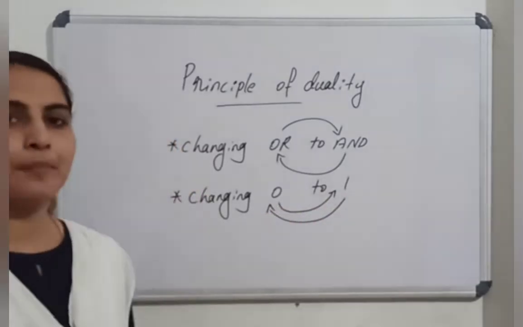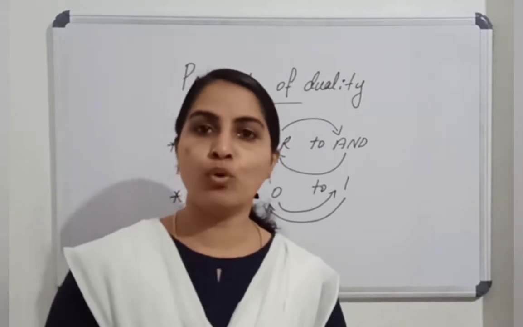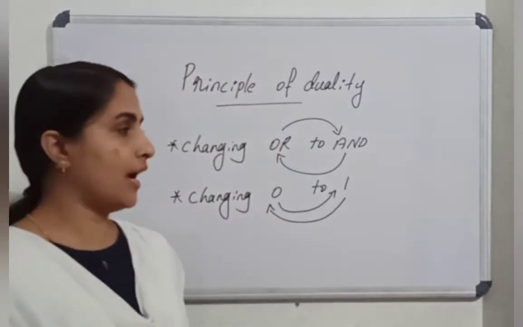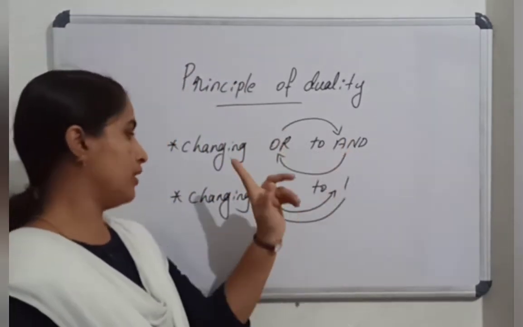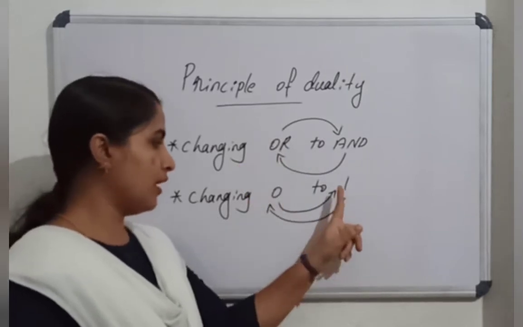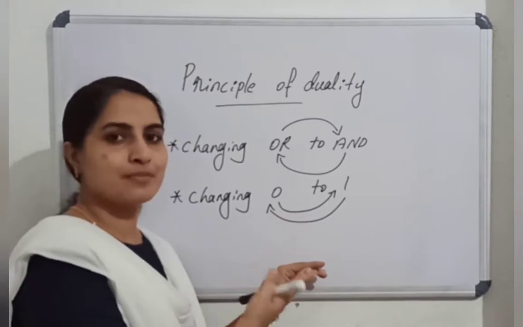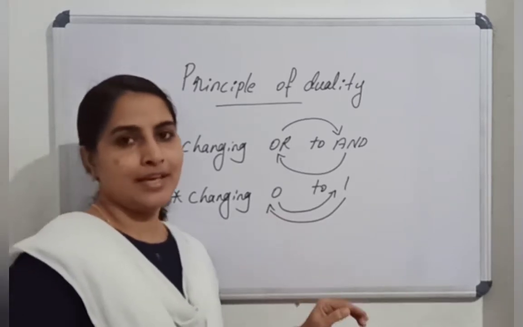Once again, the principle of duality states that from any valid Boolean expression, another Boolean expression can be derived by changing OR to AND, then AND to OR, and changing 0 to 1 and 1 to 0. Please keep this in your mind. How it is possible and why it is correct we will see in the further examples.